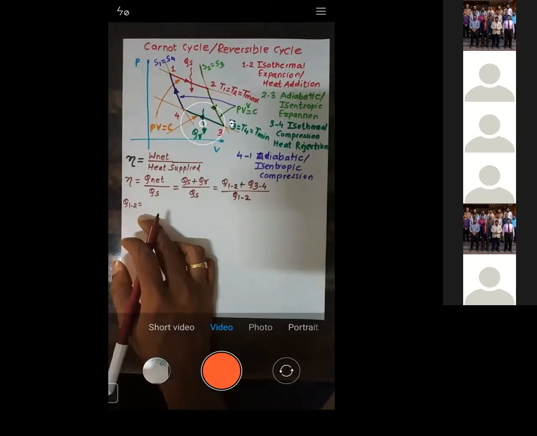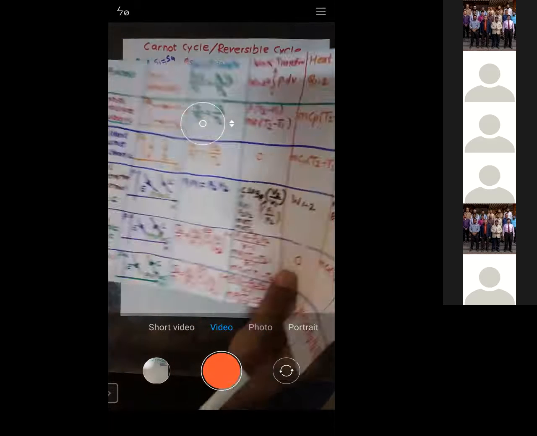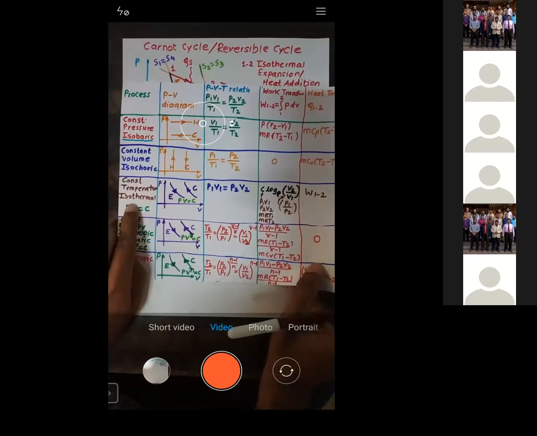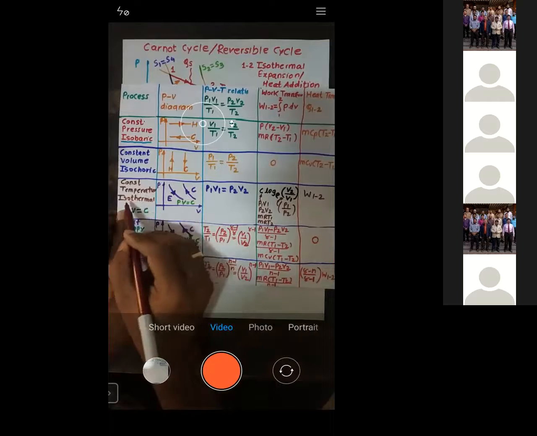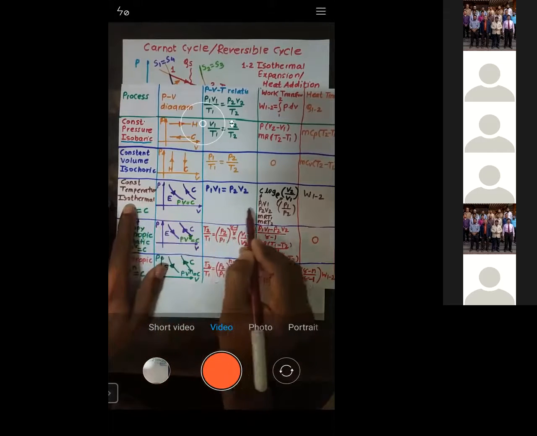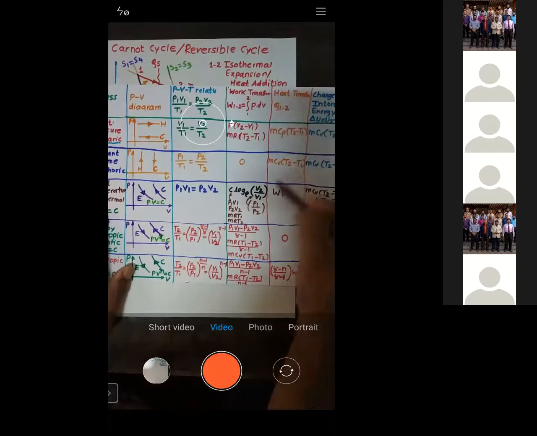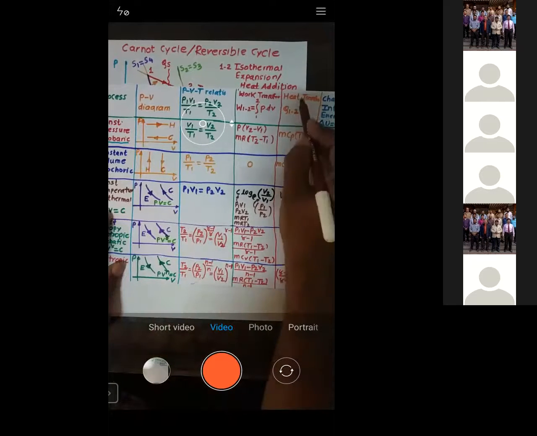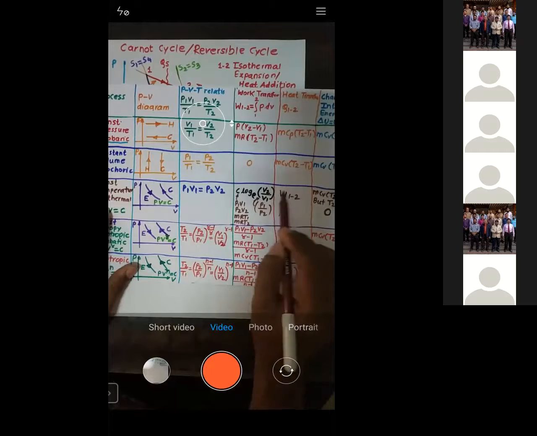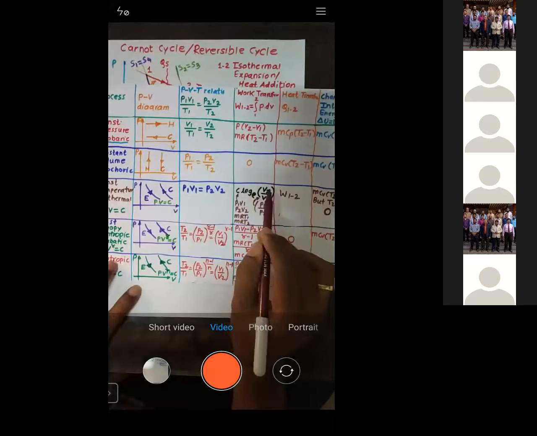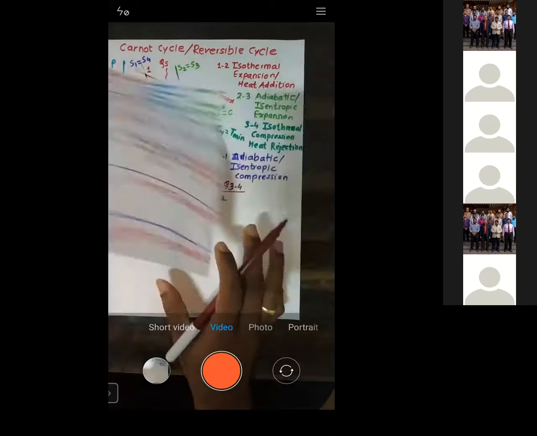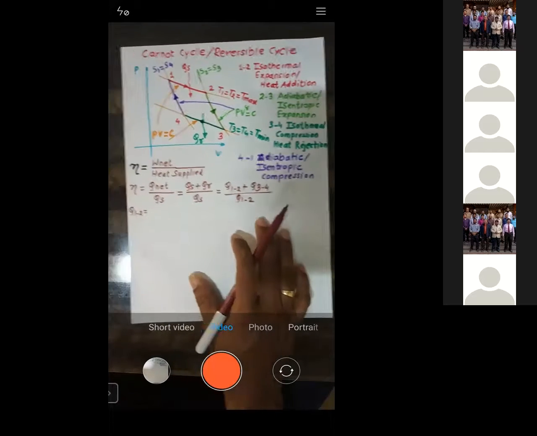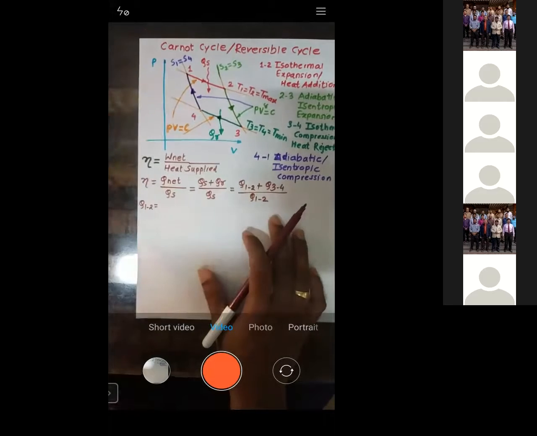We have solved a problem based on it, and you are supposed to remember it. You can see here we are in an isothermal process. In an isothermal process, how to calculate heat transfer? Heat transfer is equal to work transfer. Then what is work transfer? It is C into log of V2 by V1. So let us put that in. You might have seen this thing.